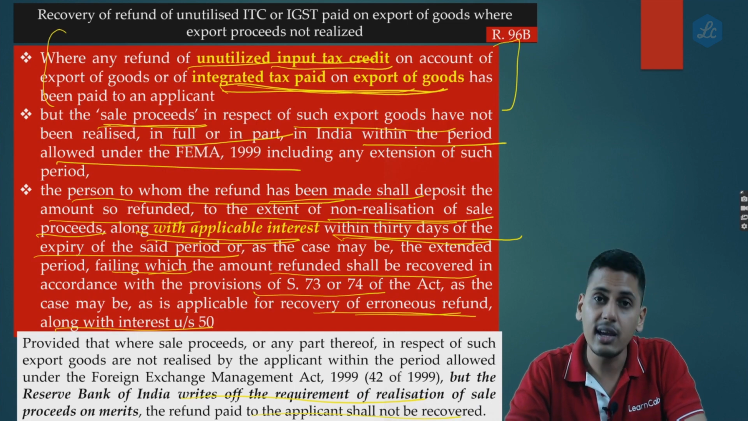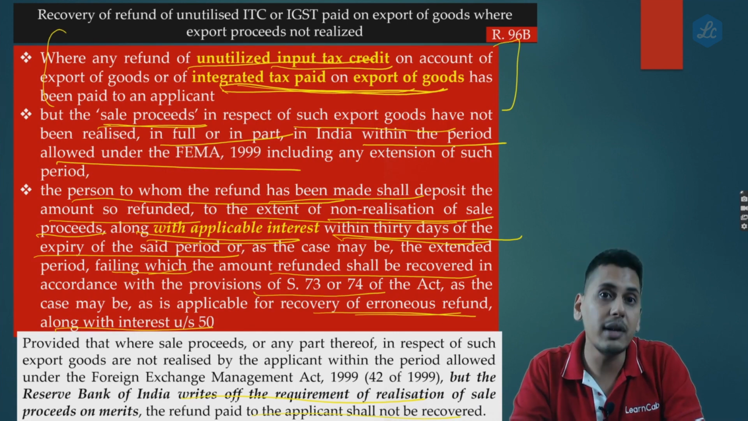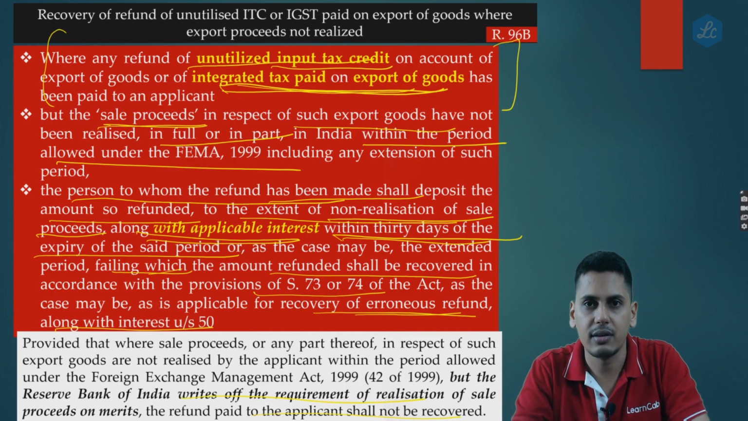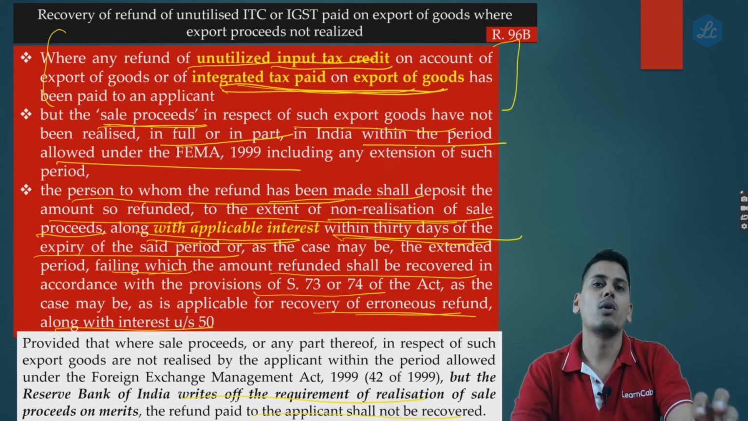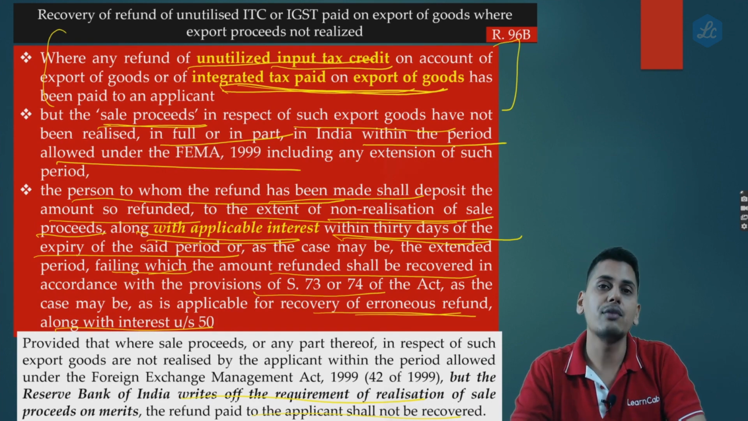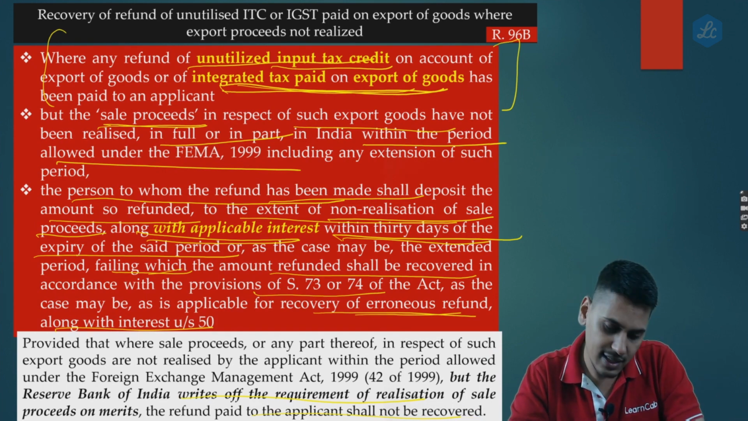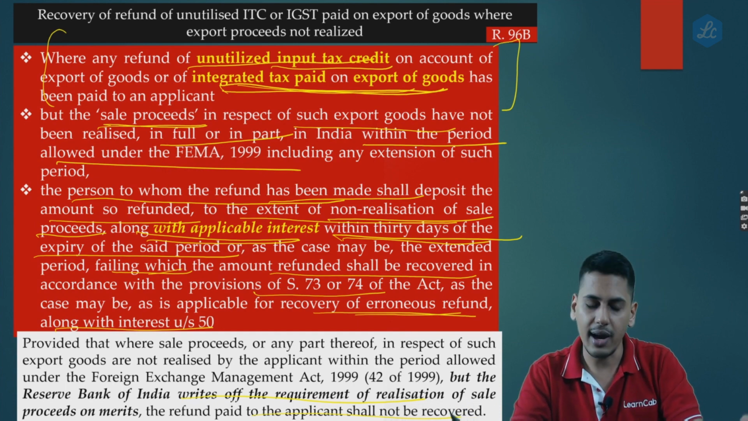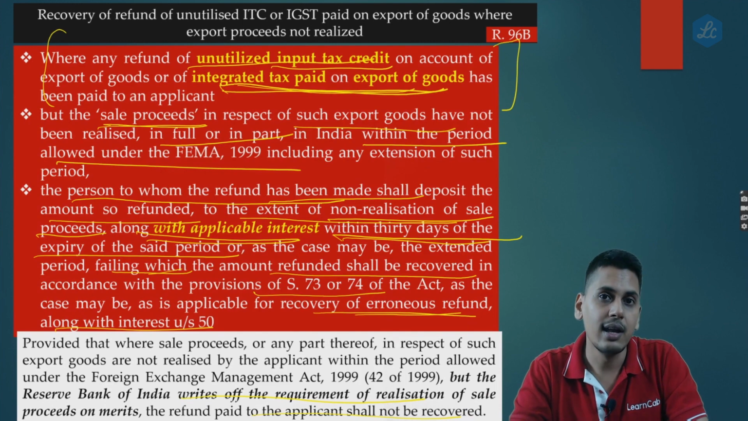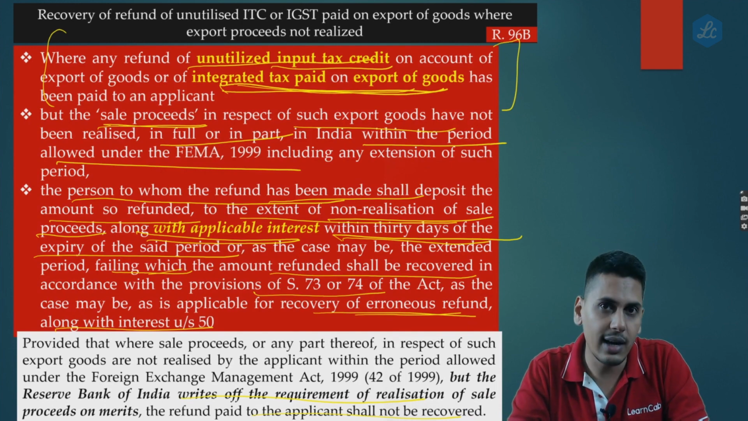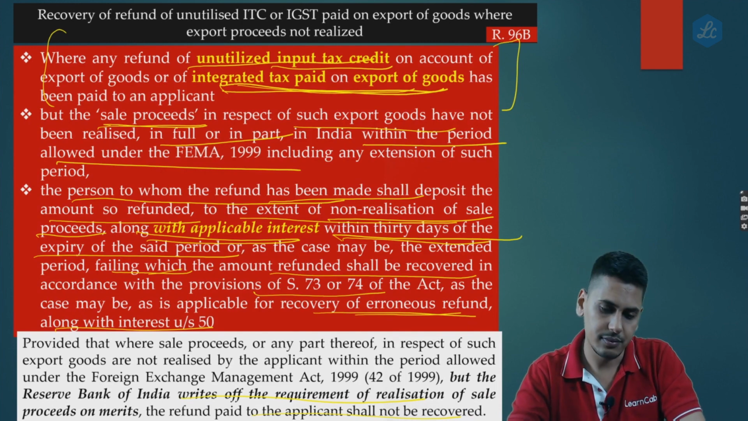So friends, here they say that if the Reserve Bank of India has permitted you to write it off as a bad debt, the Reserve Bank of India writes off the requirement of you realizing the sale proceeds. In that case, whatever refund which is being paid, that will not be recovered. So friends, in case of genuine bad debts, they have taken care of. Otherwise, in case of fictitious cases, whatever is the refund amount which is given, that needs to be repaid back to the government along with interest.